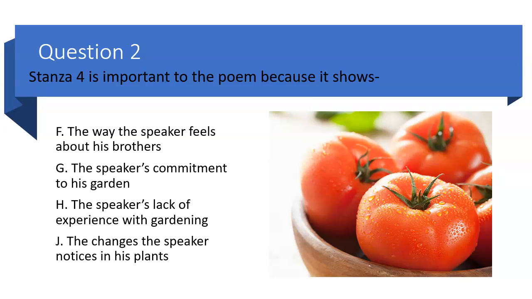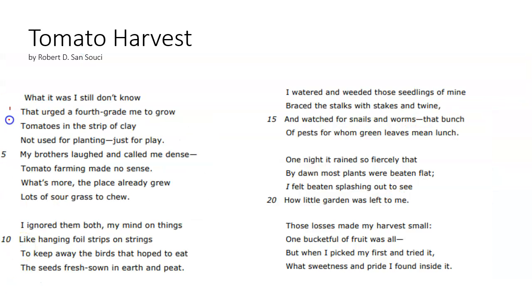Question 2: stanza 4 is important to the poem because it shows... let's go back to the poem here. Stanza 1, 2, 3, 4, 5. All right, so here's 4. One night it rained so fiercely that by dawn most plants were beaten flat. I felt beaten, splashing out to sea. How little garden was left to me.